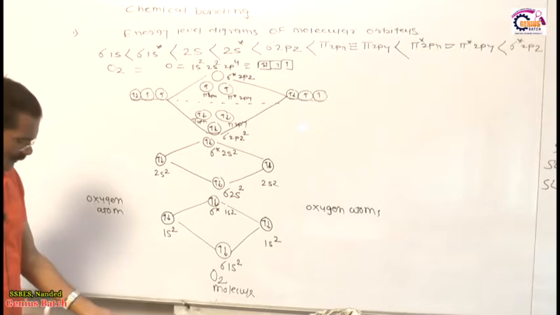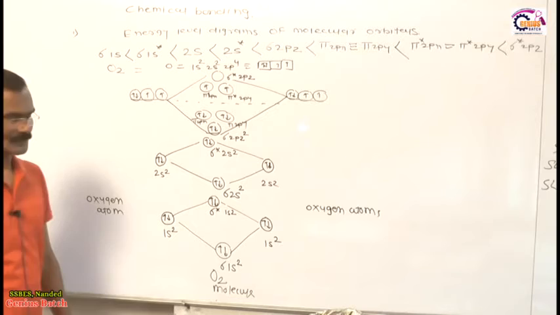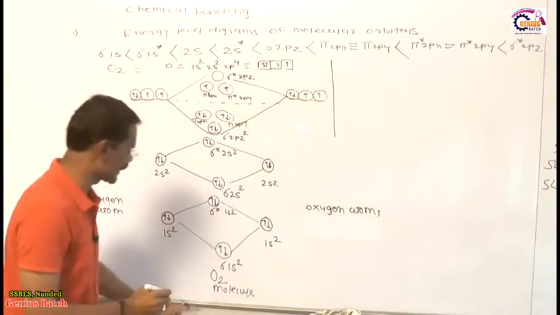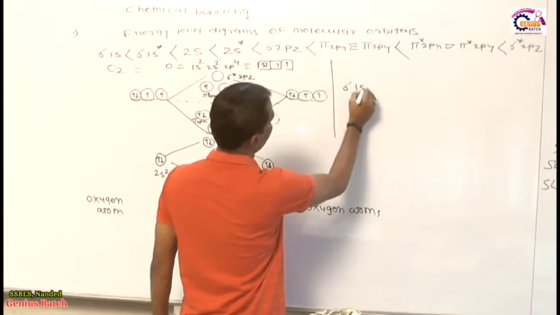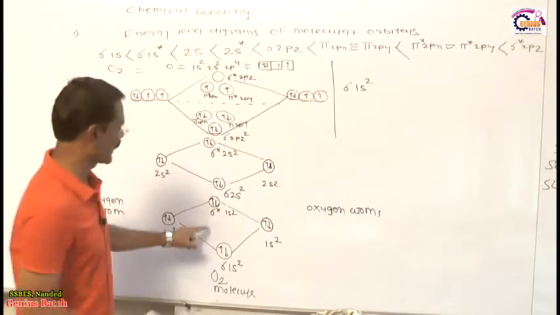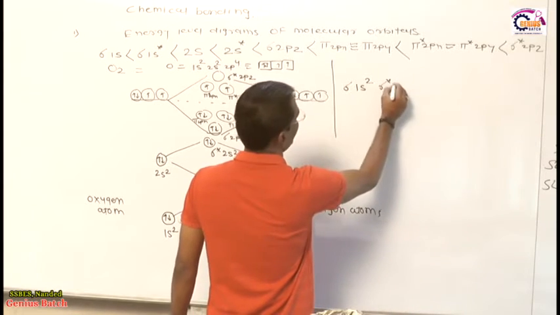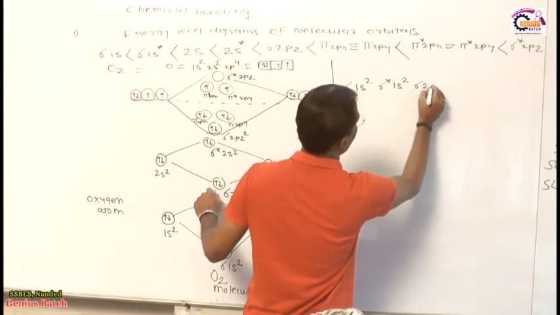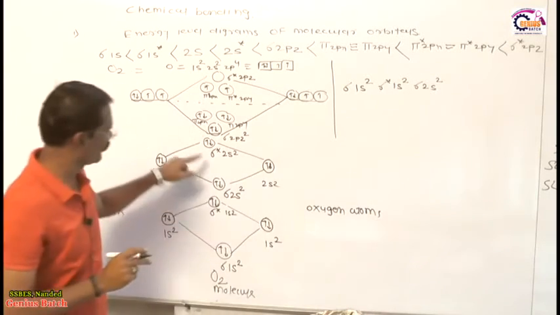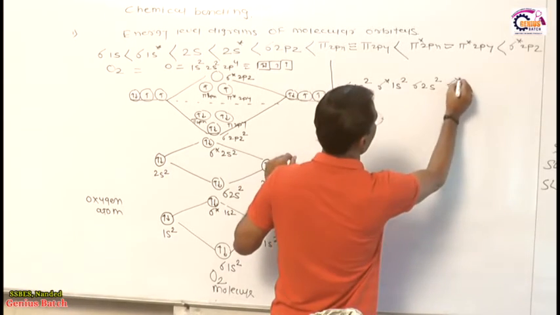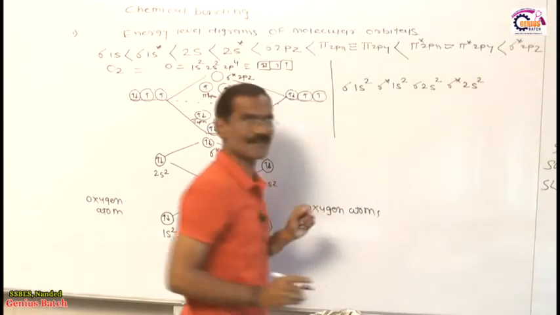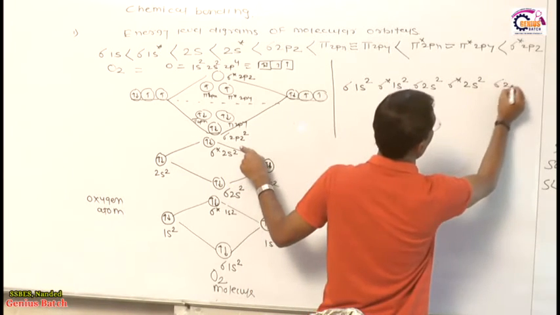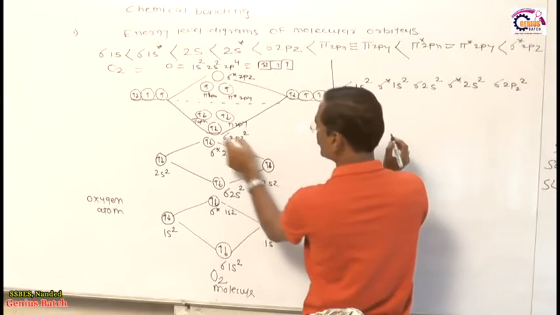Now I am representing it in front of you. Listen. What is the electronic configuration of this oxygen molecule? Listen very carefully. This is sigma 1s2, then sigma star 1s2, then sigma 2s2, then sigma star 2s2, then sigma 2pz2.